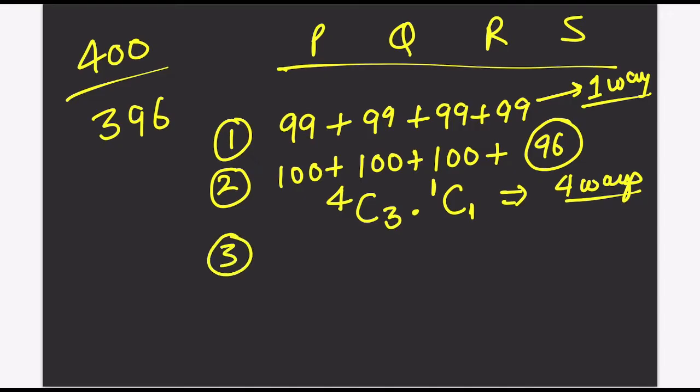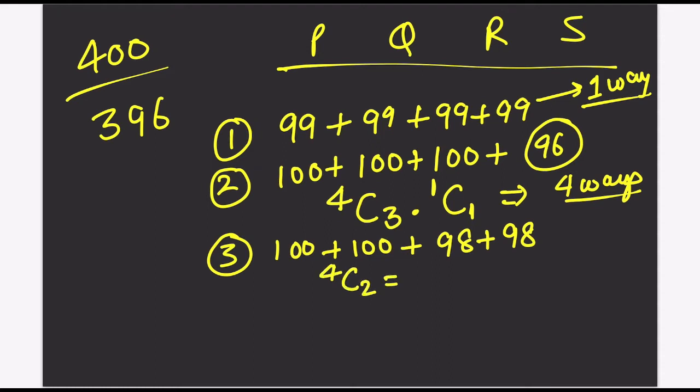Third thing, what is the other way he can do it? He can do 100 in 2 papers. So he'll be left with how many marks? 196. To score 196, he could have 98 and 98. Right? So the first way: out of 4 papers, he is scoring 200 in 2 papers, and in the remaining 2 papers, he scores 98 each. So if you solve this, you will get 6 ways.